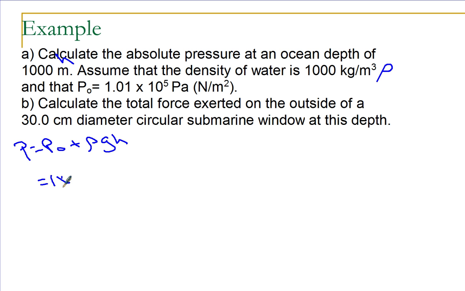So this is 1 times 10 to the 5th plus the density of water, 1,000, g is 9.8, and I'm at a depth of 1,000 meters. So I get an absolute pressure of 9.9 times 10 to the 6 pascals.